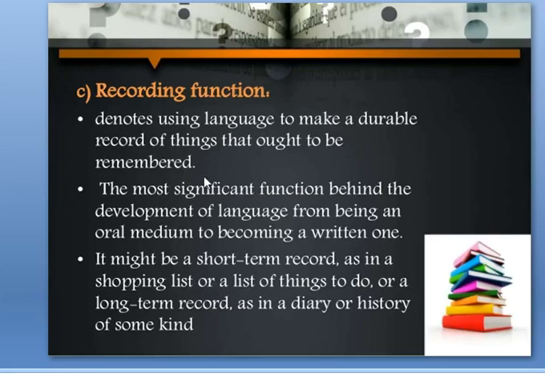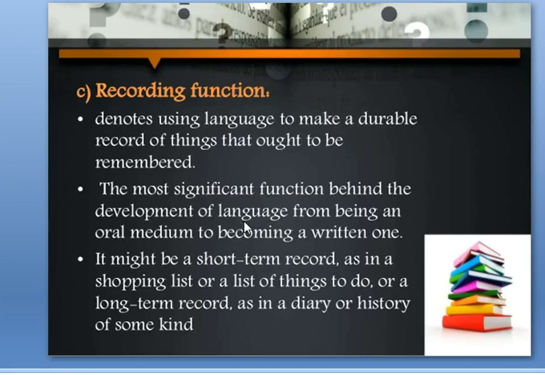Next we have recording function. What is recording function? It is the use of language to make a durable record of things that ought to be remembered. We use language to record those things which should be remembered.